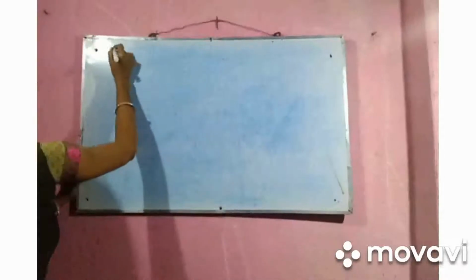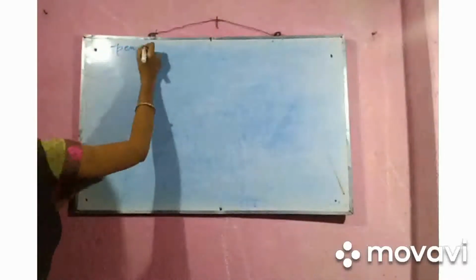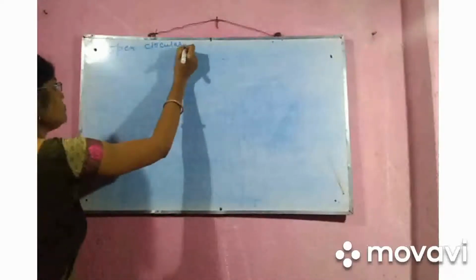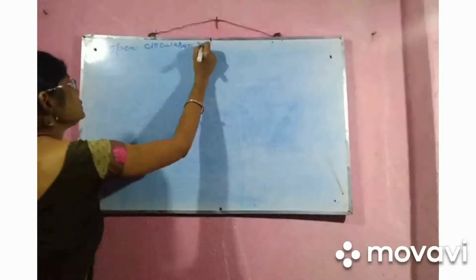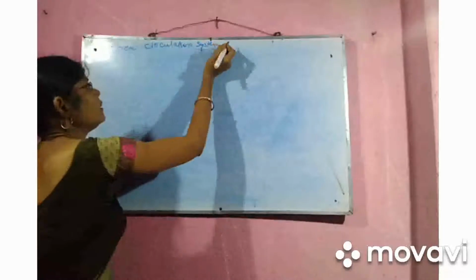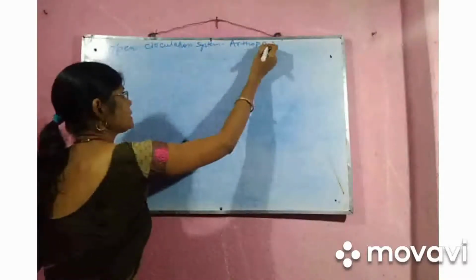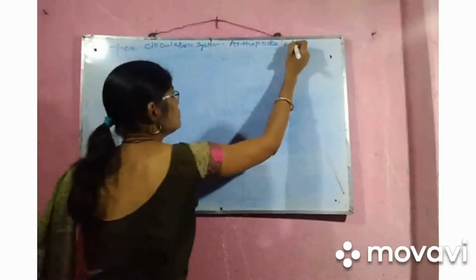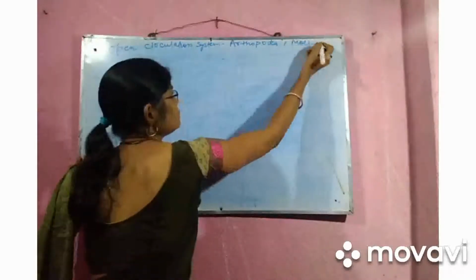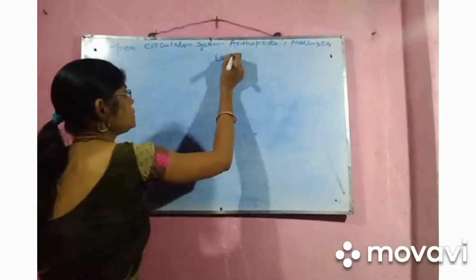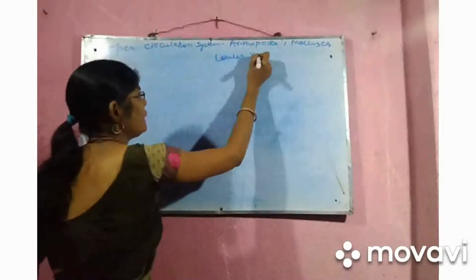Open circulation system can be seen in arthropoda, mollusca, and lower vertebrates or chordates.